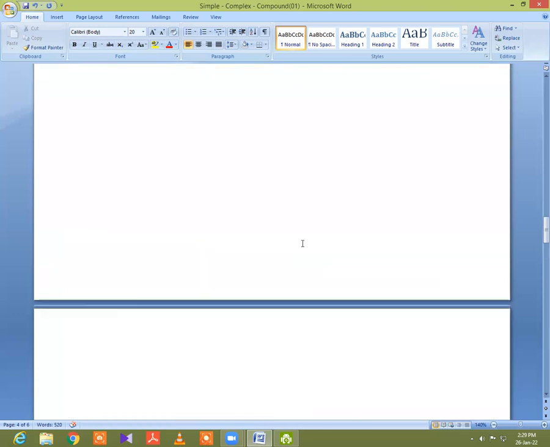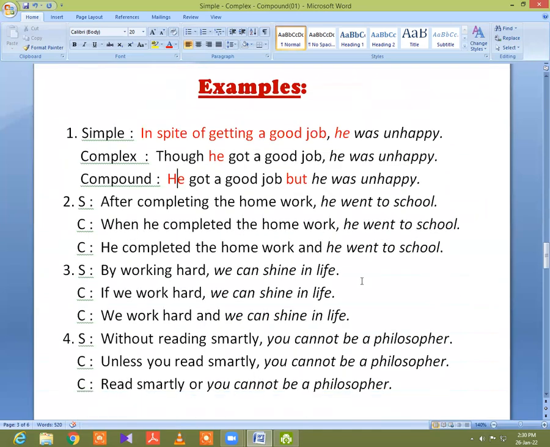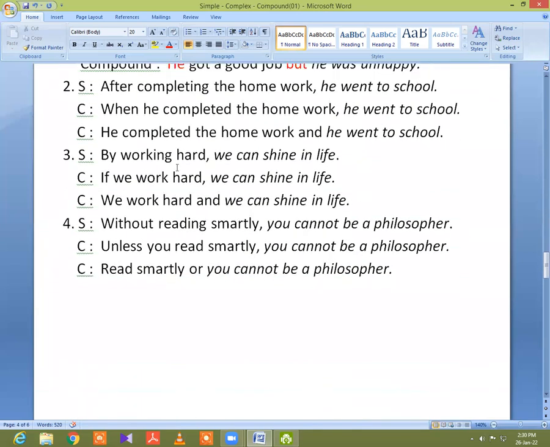Now, in technique number 2, when you find verb plus ing in a simple sentence, you can use when, as, since, or because in a complex sentence. And in a compound sentence, you will use and. Please, I will give an example. Example number 2.